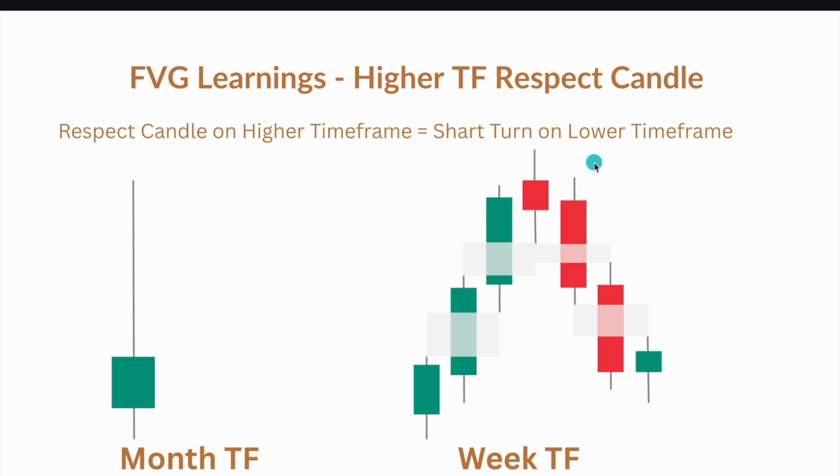It could be a previous swing high or a fair value area or fair value gap, and we had fair value gaps in the reverse direction. So there were many fair value gaps overlapping each other. Price expanded and then reversed, respecting a PDR. That is called a respect candle on the higher time frame.